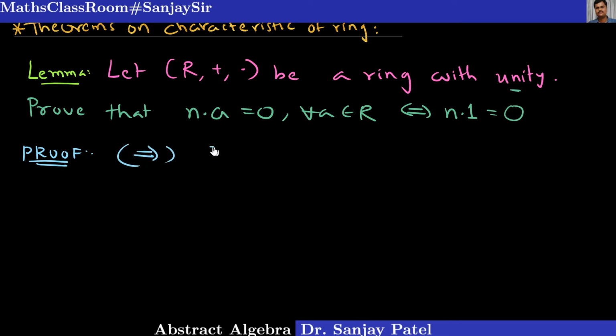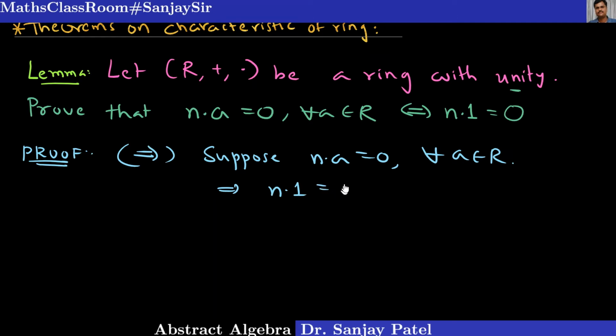If we have n into a equal to 0 for every a belongs to R, suppose this is true, then it is obvious that n into 1 is also equal to 0 because 1 is an element in the ring. This says it is true for all elements of the ring. N times a equal to 0 is true for all elements of the ring. So in particular, it is true for 1 also. So in this case, nothing to prove. So this way it is done.